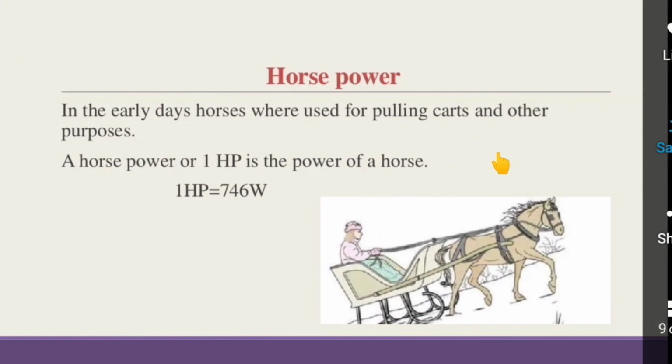Now let us see another term. It is called horsepower. In the early days, horses were used for pulling carts and other purposes. A horsepower or 1 HP is the power of a horse. So here 1 HP is equal to 746 watt.